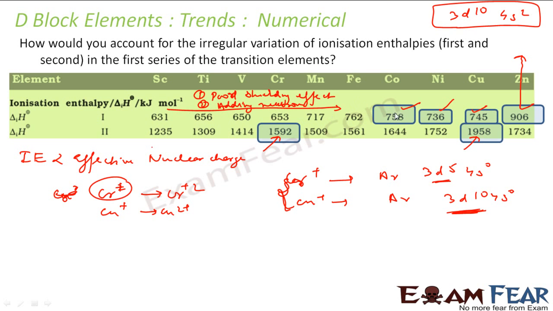Okay. Cobalt, if you see, has a lower value of ionization energy. So let's see the cobalt electronic configuration. Cobalt electronic configuration is 3d7 4s2. That means cobalt also has this lesser value because of the better shielding effect by d orbitals in the last elements of a particular series.